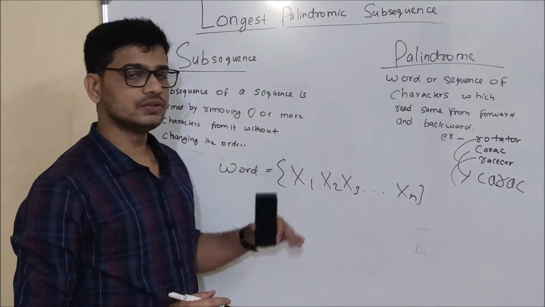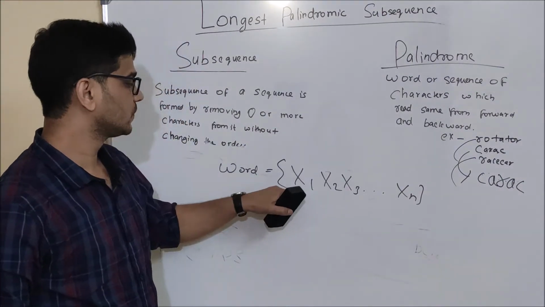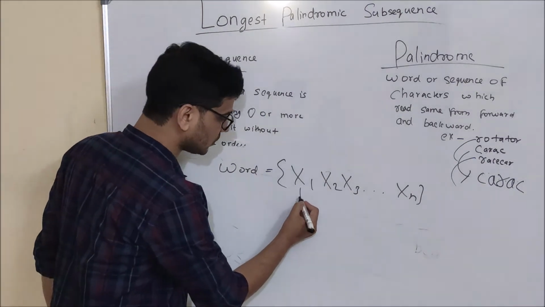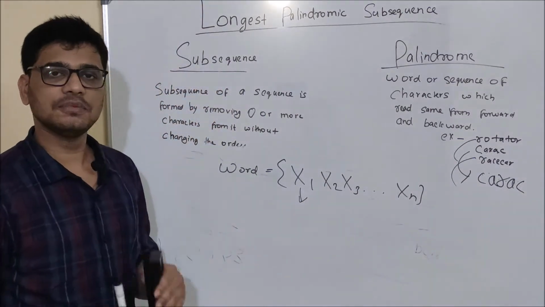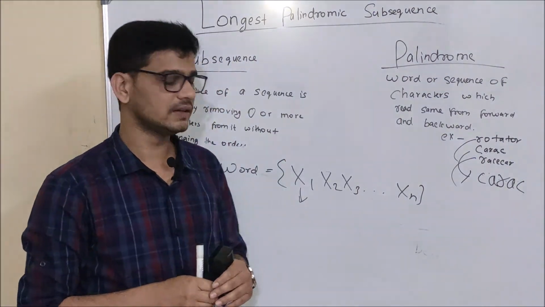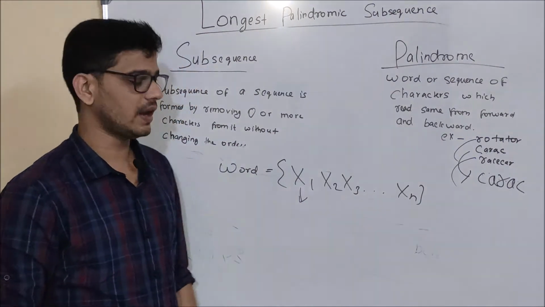To generate a subsequence from it, let's take the example of the first character. In our subsequence, this character can be there or cannot be there. That is, either we take this character or we ignore it.